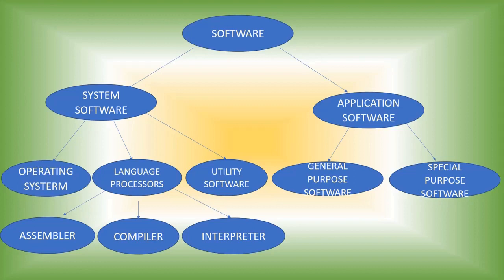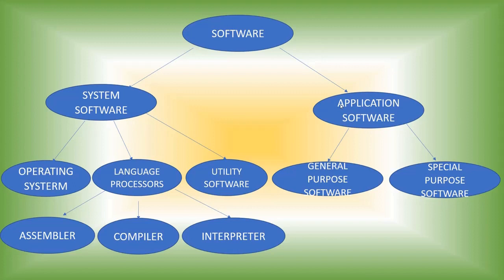Similarly, we can give instructions to the computer. A collection of instructions is known as a program. A collection of programs is known as a software. Now, software is categorized into two: one is system software, another one is application software.